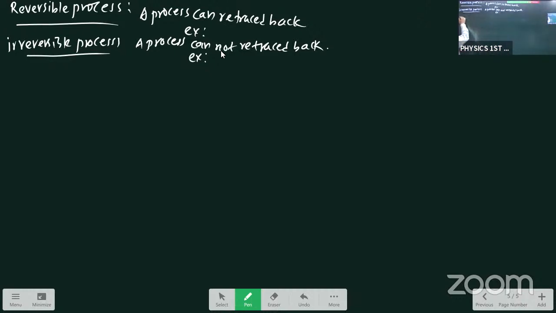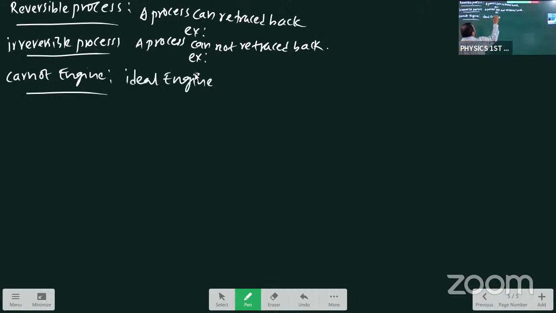Then after, the Carnot engine. Carnot engine means an ideal engine, and an ideal engine works between 2 different temperatures.